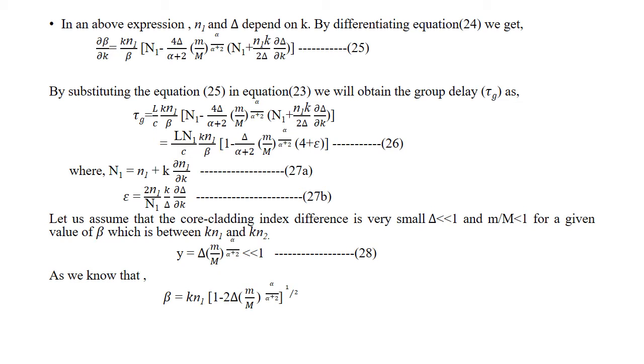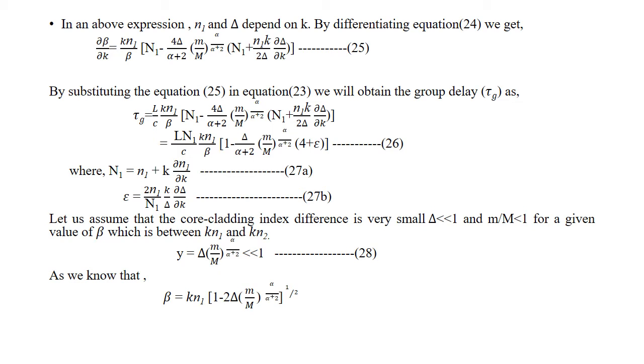So that is L n1 by c into k n1 by beta into [1 minus del by alpha plus 2 into (m by M) the whole power alpha by alpha plus 2 into (4 plus epsilon)]. Where N1 is equal to n1 plus k into dou n1 by dou k, and epsilon is equal to 2 n1 by N1, that is, k by del into dou del by dou k.